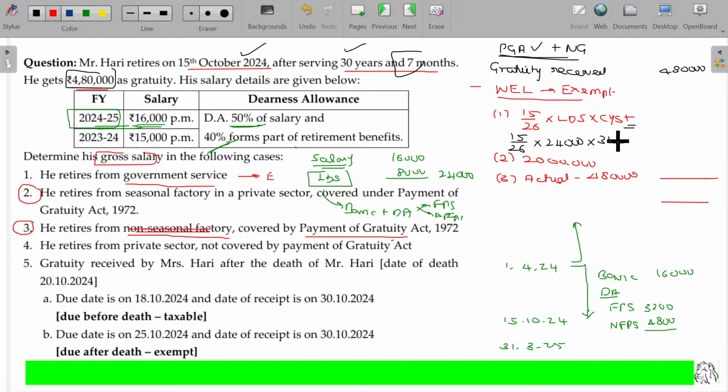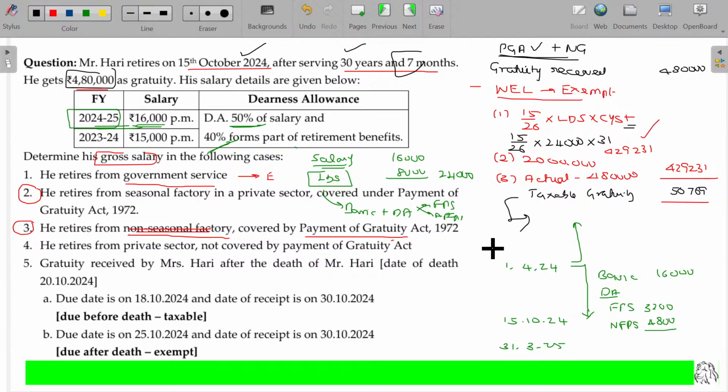Okay, 4 lakhs 29,231. Among the three, the least being this one, I can take this value. 4 lakhs 29,231 is the exempted. Out of 4 lakhs 80,000 rupees, to this extent will be exempted under section 10(10). Beyond that, whatever amount you get now is taxable. That value being 50,769. So this is taxable gratuity. Is that clear?